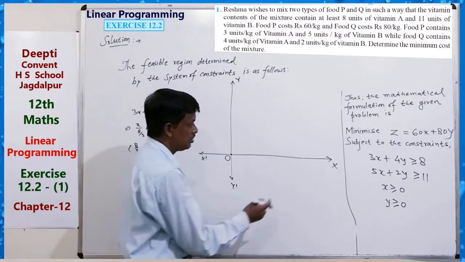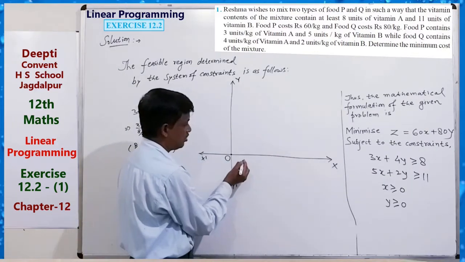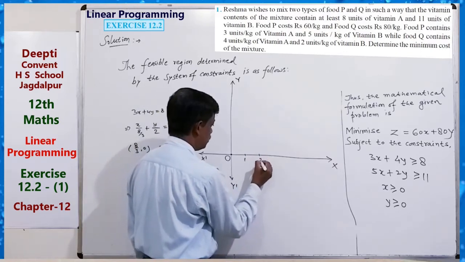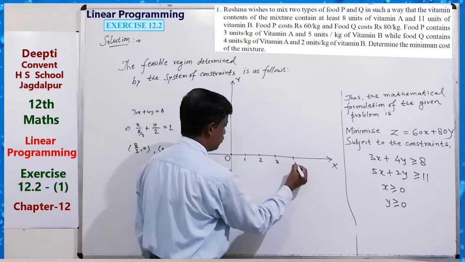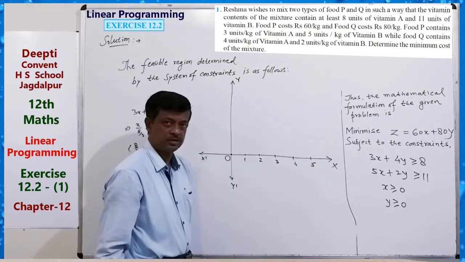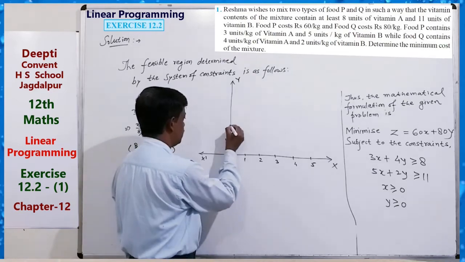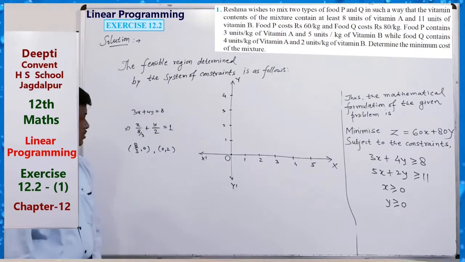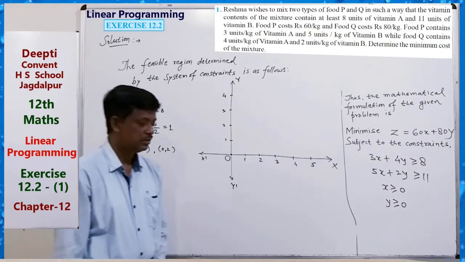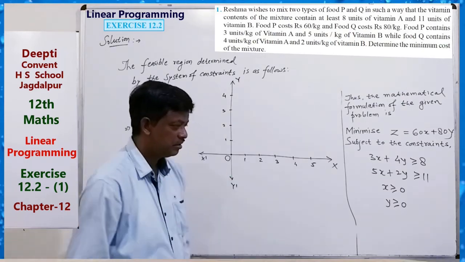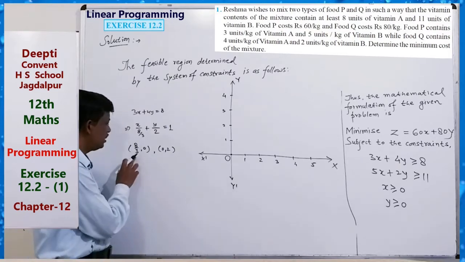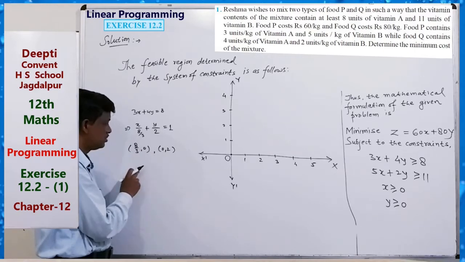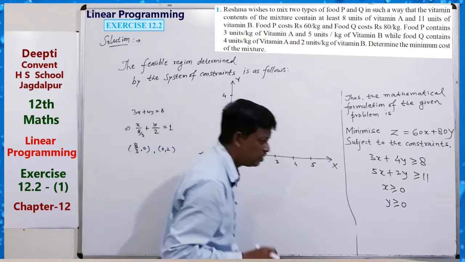The first line can be drawn. Suppose this is 1, 2, 3, 4, 5. Just take a scale, 1, 2, 3, 4. So here 8 by 3 means 2 point something, 2 and a half.